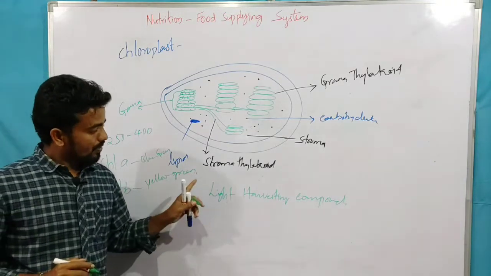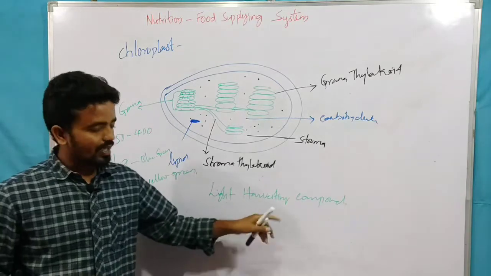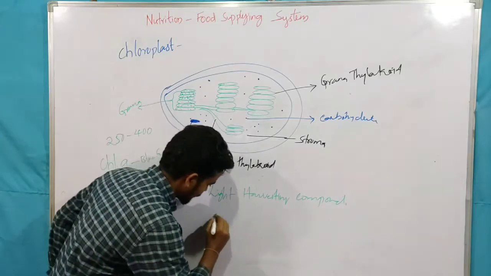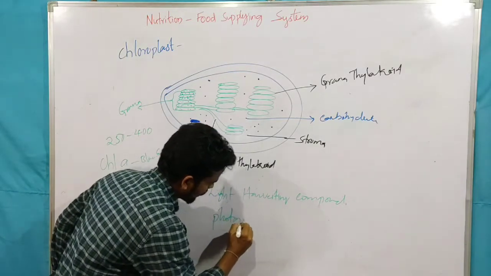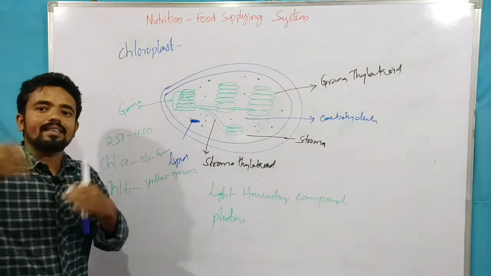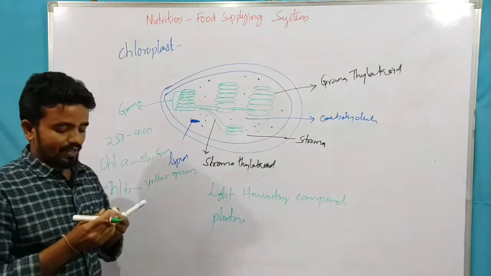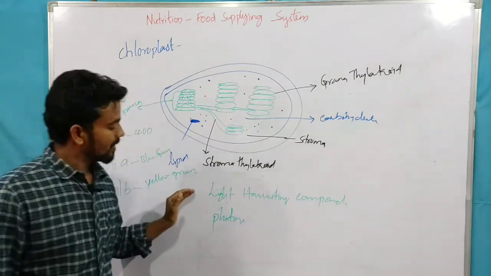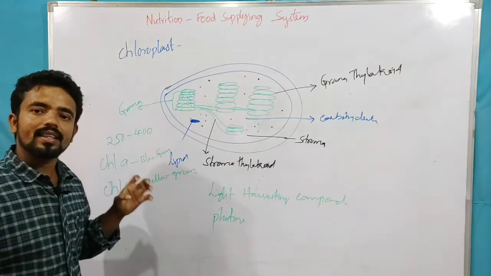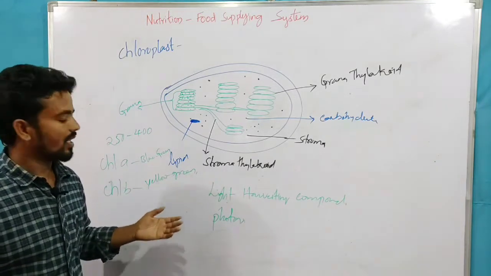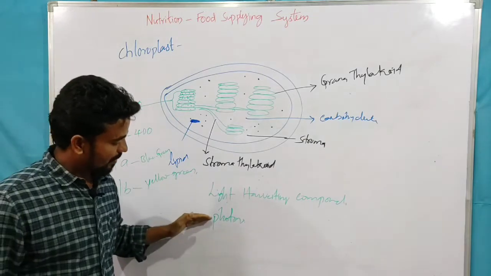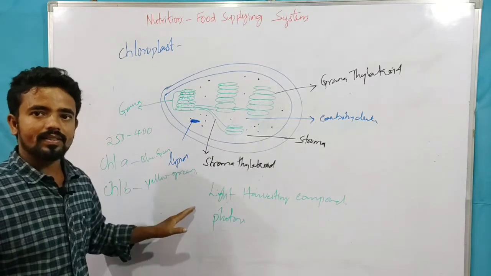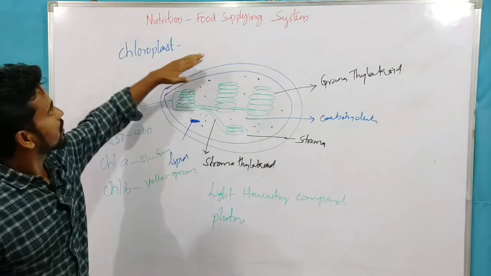In the presence of light, the light harvesting complex traps the light energy in the form of photons, and the chlorophyll gets excited. After excitation, it will transfer the energy. Chlorophyll traps light energy and gets activated after taking light energy in the form of photons. Now the photosynthesis process begins. So that is about chloroplast.